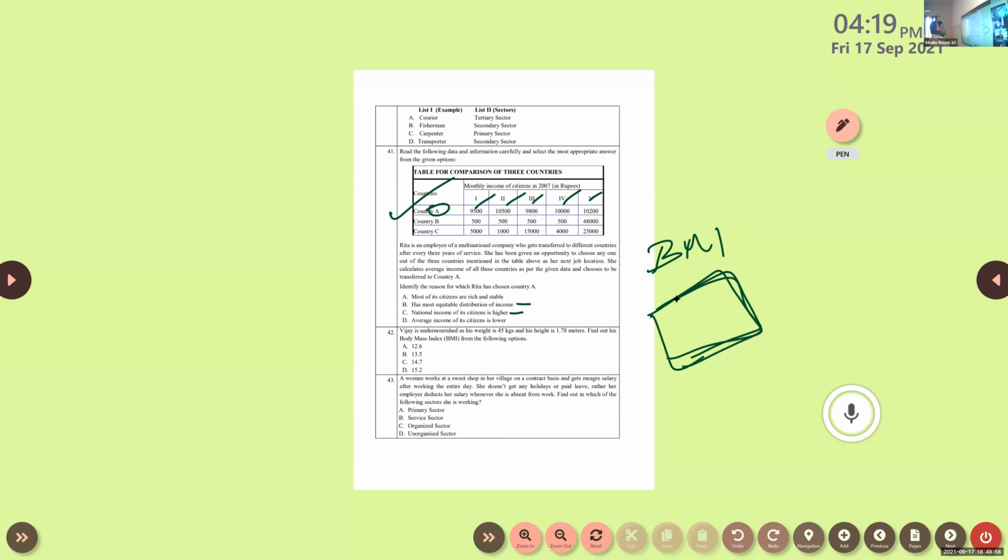What is the equation? Tell me first. Height meter square by weight. Weight divided by meter square. Confusion. Please read that. Check it.